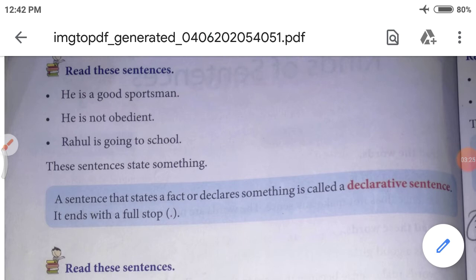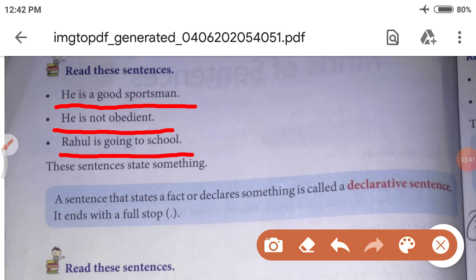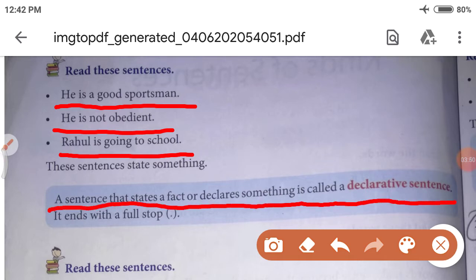Read these sentences. He is a good sportsman. He is not obedient. Rahul is going to school. Now, a sentence that states a fact or declares something is called a declarative sentence. For example, the first sentence: He is a good sportsman.